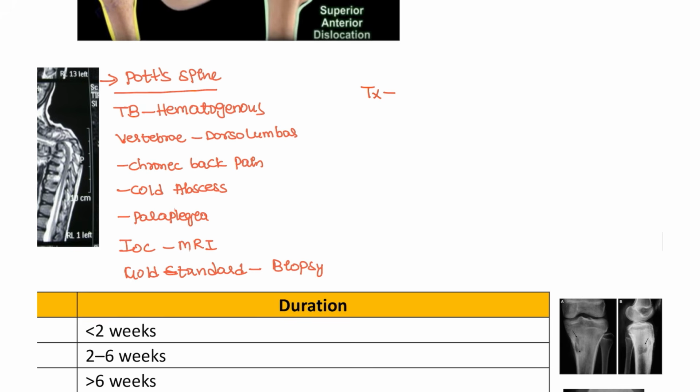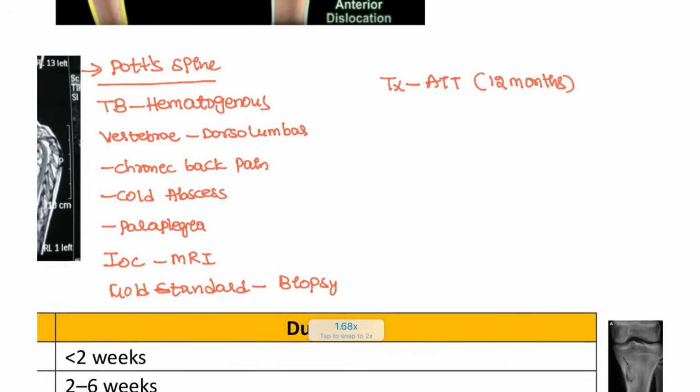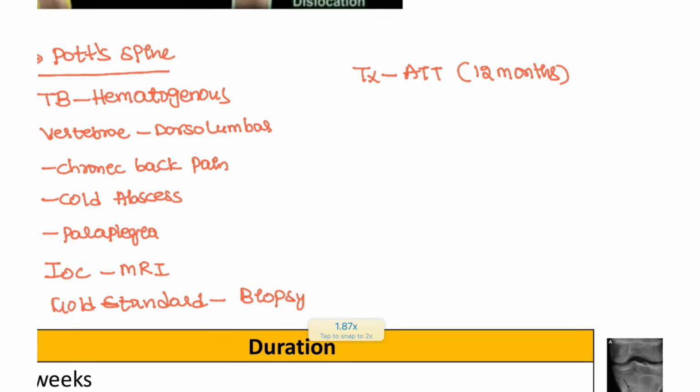And what is the treatment for this patient? If you see there is a severe impairment, you have to go for surgery, and if not, then we are going to go for ATT, that is antitubercular therapy. Almost more than 12 months the patient should take the TB drugs.